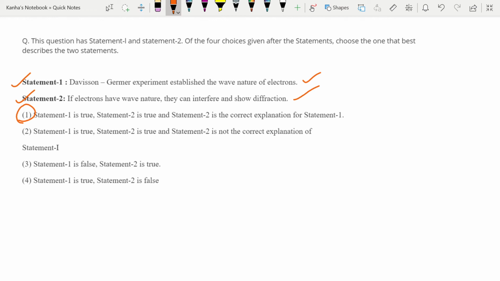So you should always remember this. These are two facts. We did not discuss them in the theory, but the Davisson-Germer experiment is on electrons, what your Young's double slit experiment was to light. It just established the wave nature of electrons. Also, if electrons have a wave nature, they can interfere and show diffraction. So you now know that electrons, just like light, can show both these properties.